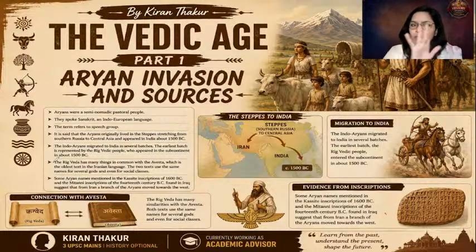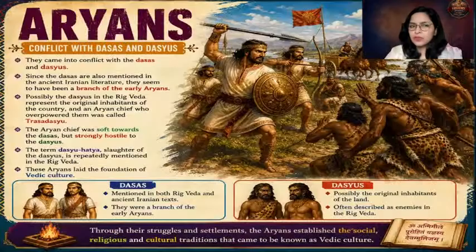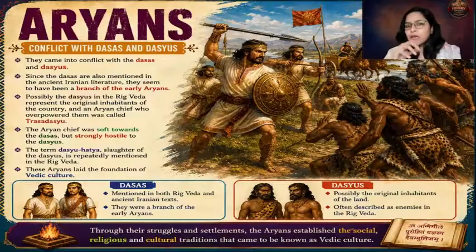So till now, the theory is that Aryans invaded, settled over here, and are the founders of the Vedic age. So from the exam perspective, focus on this theory only, because many historians have discarded this, but still it is not acknowledged with sufficient evidence.